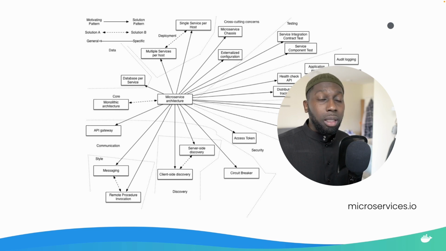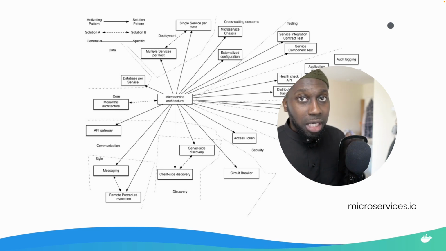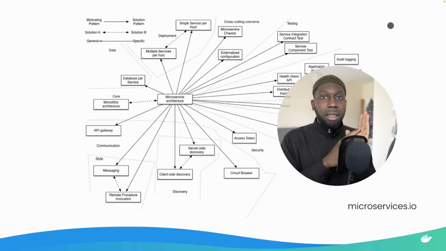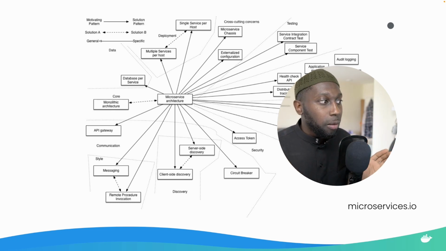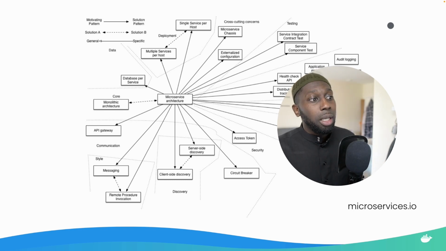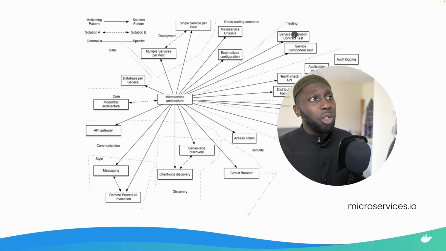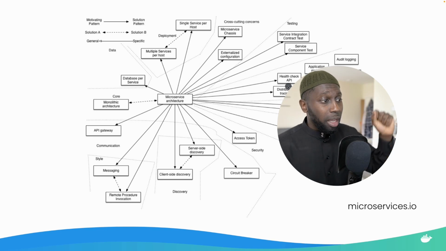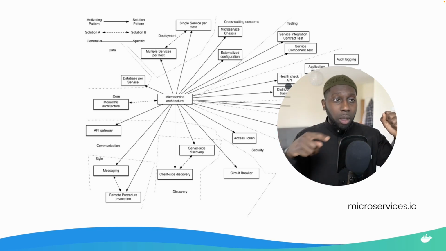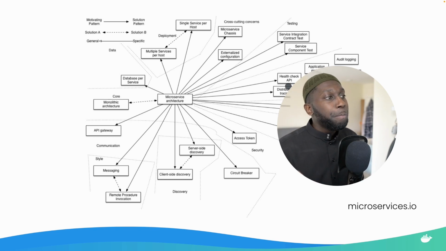Then there's communication between these microservices. If microservice A is talking to microservice B and the network call fails, how do you handle that? So maybe you want messaging. Then you have things such as API gateway, externalized configuration, testing, so service integration contract testing, and distributed tracing. You want to make sure that if a request goes from A to Z, you can trace all the network calls and whatnot. So you can see that it's actually more involved to get microservices up and running. But once you do, and depending on your use case, if it makes sense for you to go with microservices,